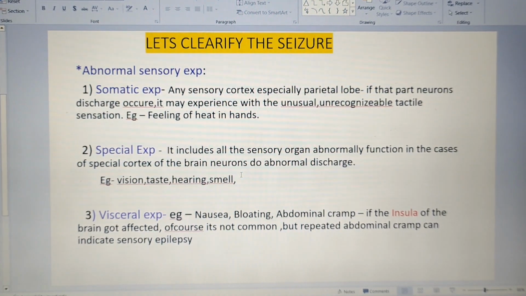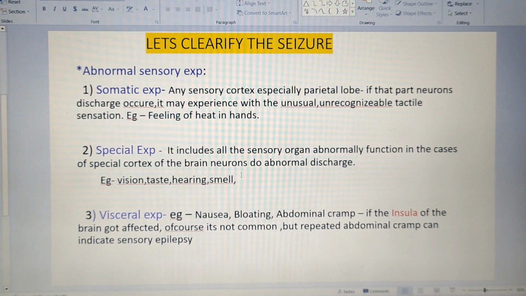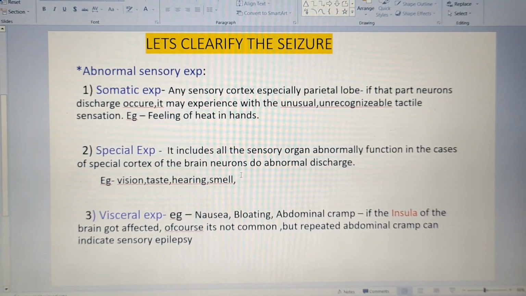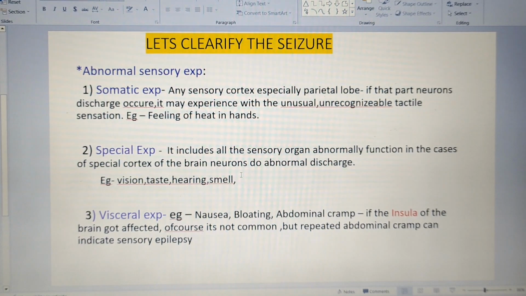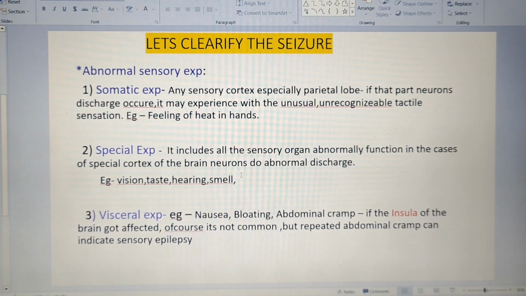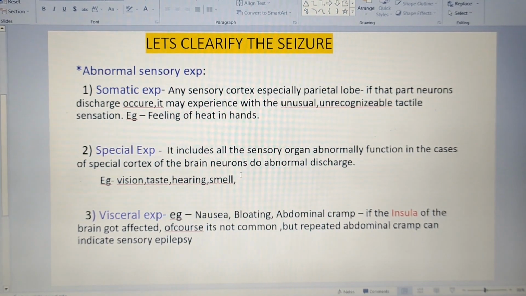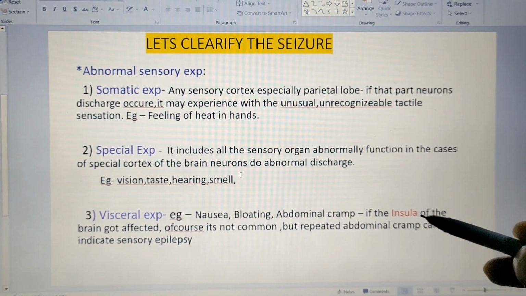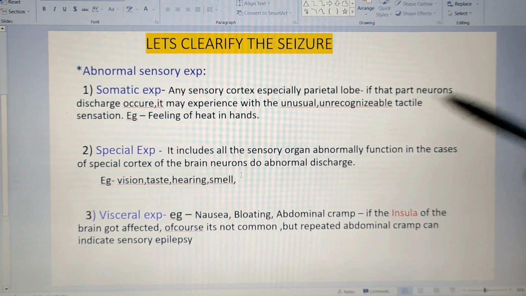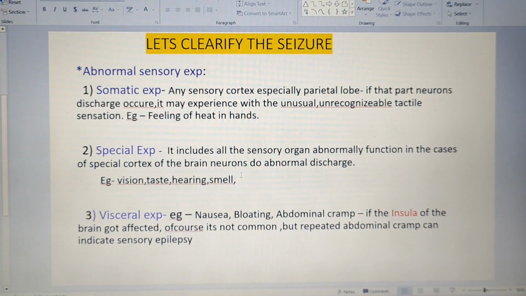You think the patient is mad, but they are not mad, because there is a part of our brain known as the insula, which is part of the pain pathway. If the insula cortex is damaged, or if the electrical impulse changes in the insula, the patient will feel an abdominal cramp repeatedly. So that is also a seizure.